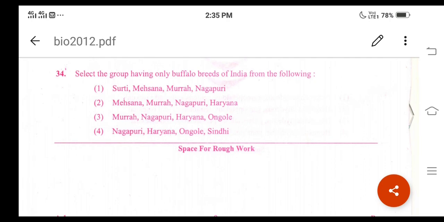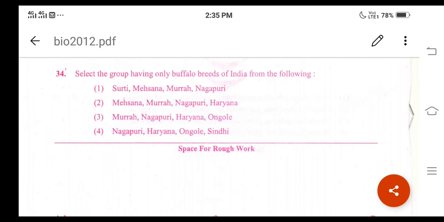In that we have studied the animal breeding concept, but examples are not there. I can tell you the correct answer for this one. For question number 34, option 1 is the correct answer. That is Surti, Mehsana, Murra and Nagpuri.